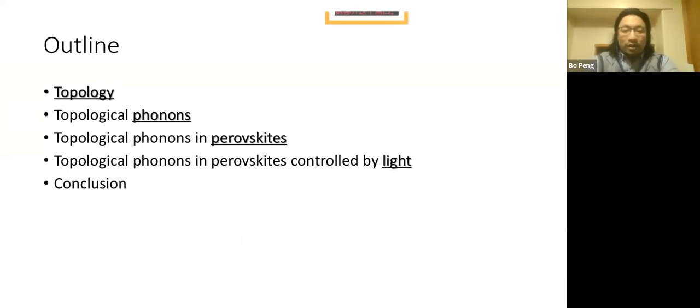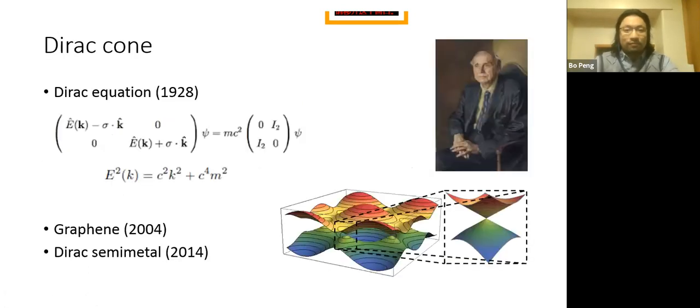We probably already know that the topological states in the electronic system have been well studied in Dirac semi-metals or topological insulators. And recently, people realized that in phonon systems, we can also observe this kind of topological feature. So I'll give a brief introduction first on the topology in electronic systems, and then how we extend this idea into the phonon system. And then the key information is we find that these topological phonons are everywhere in oxide perovskites, and then we can use photoexcitation to control these topological quantum states.